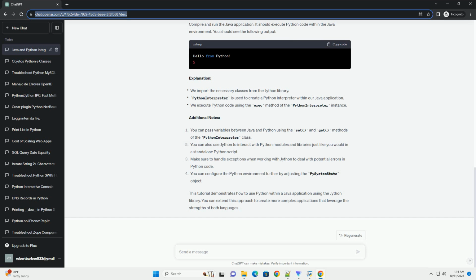Step 4. Running the Java application. Compile and run the Java application. It should execute Python code within the Java environment. You should see the following output.